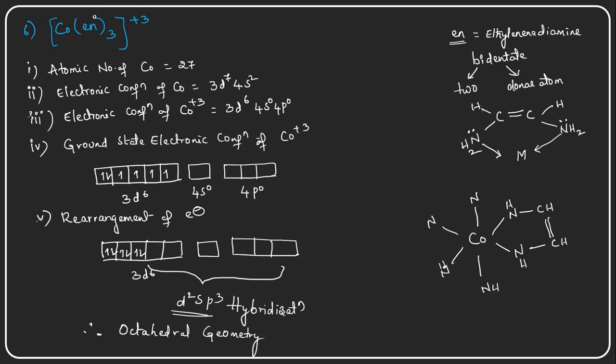Each nitrogen has an NH group and a CH double bond CH, and this way NH, NH, C double bond C, H H. So this is the coordination complex of cobalt plus 3. This is the structure of this particular complex.